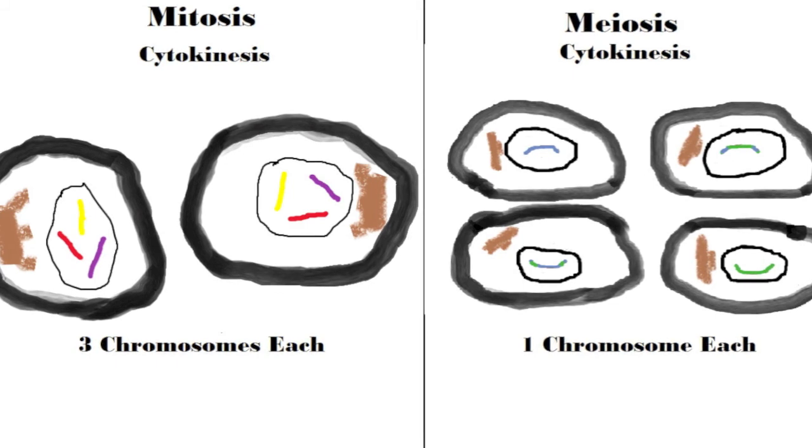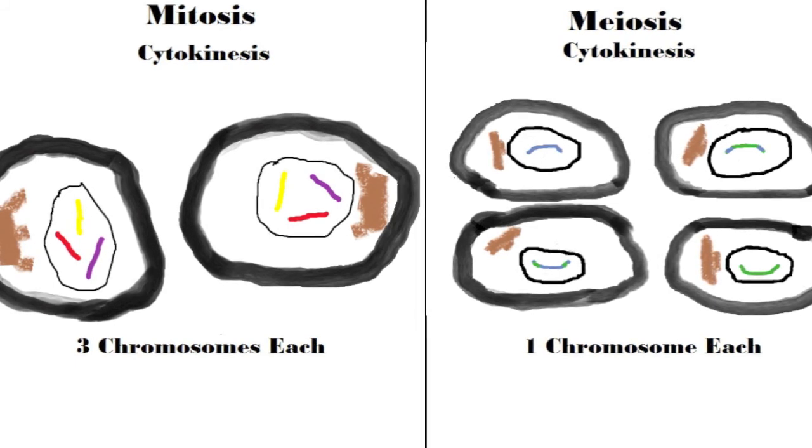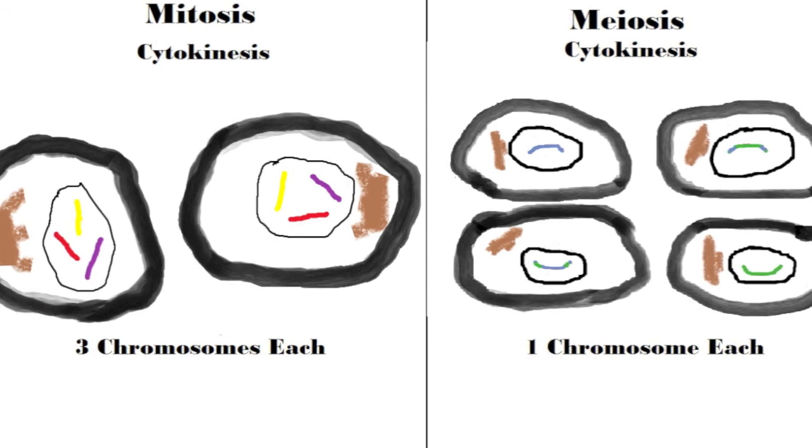The resulting cells of mitosis are two diploid daughter cells that are identical to the parent cell. And the resulting cells of meiosis are four haploid daughter cells that are not genetically identical to the parent cell.